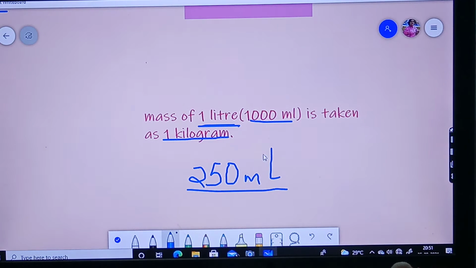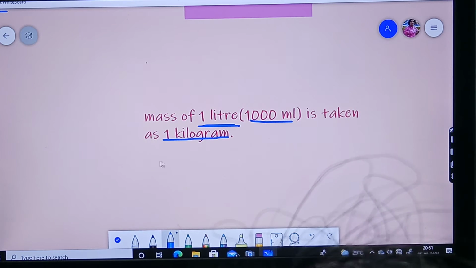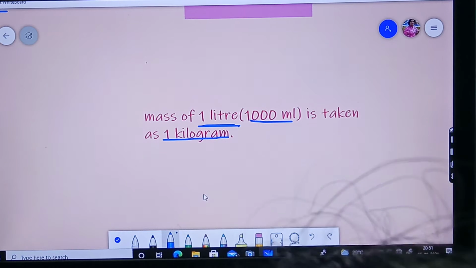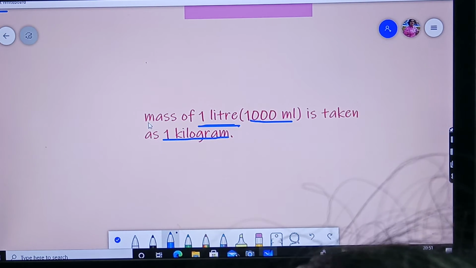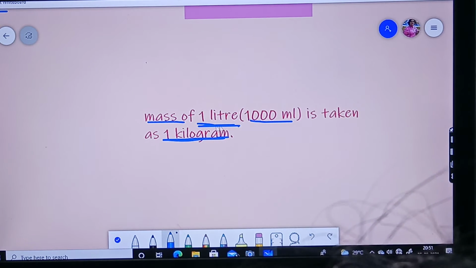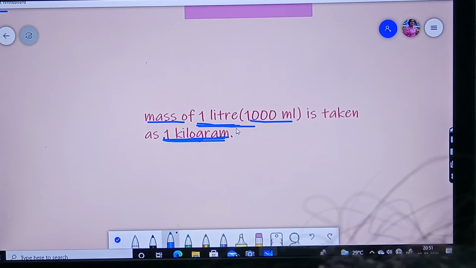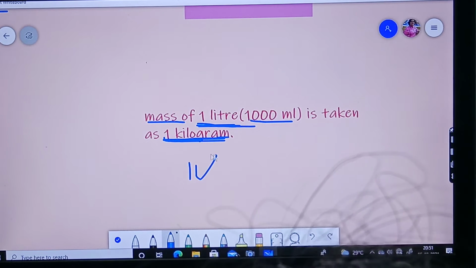If you have ever observed, you will see the mass of the packet given there. You should measure mass in kilogram, na? But they have given 1 liter. That means 1 liter they have taken as 1 kilogram. So instead of 1000 ml, you can write 1000 grams also.